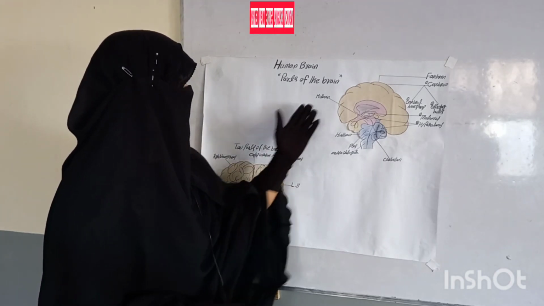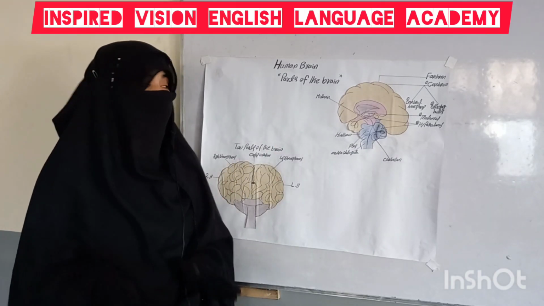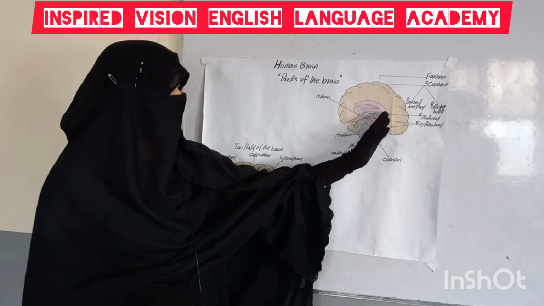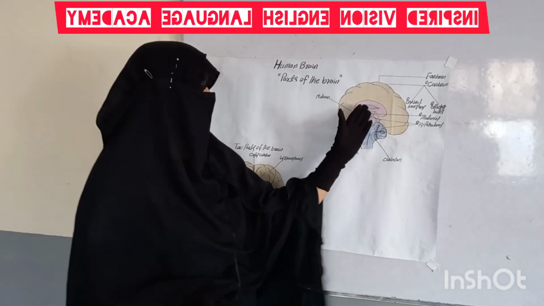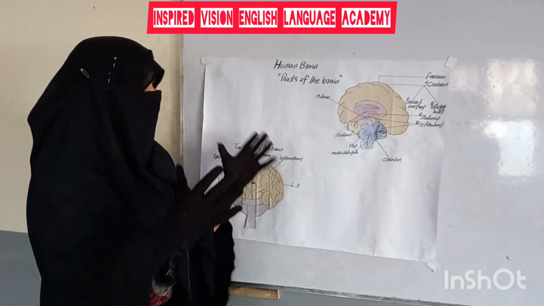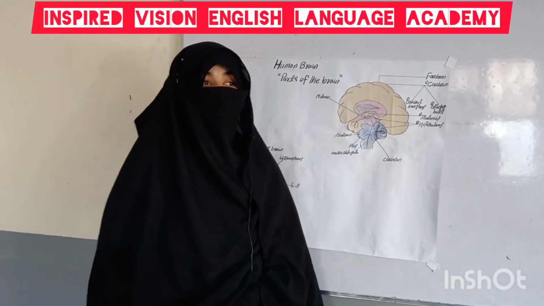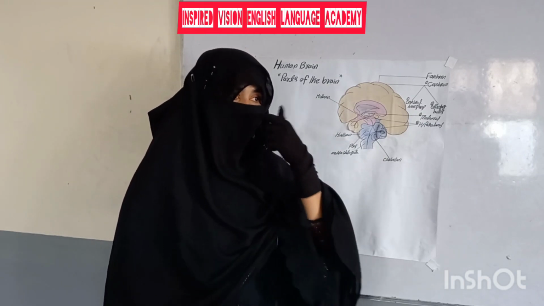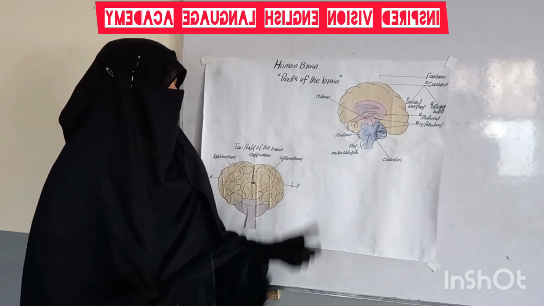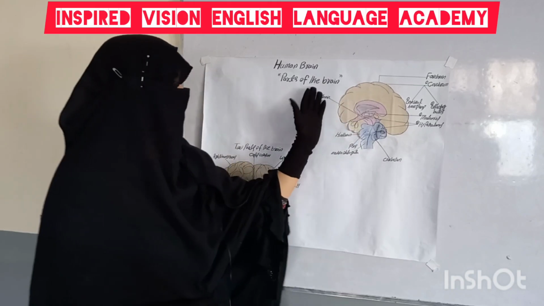Number 2, midbrain. Midbrain is the second part of the brain, and the midbrain is located between the forebrain and the hindbrain and connects them both and controls body position. For example, when our eyes are exposed to bright light, the pupils in our eyes get smaller. This is all done by the midbrain.